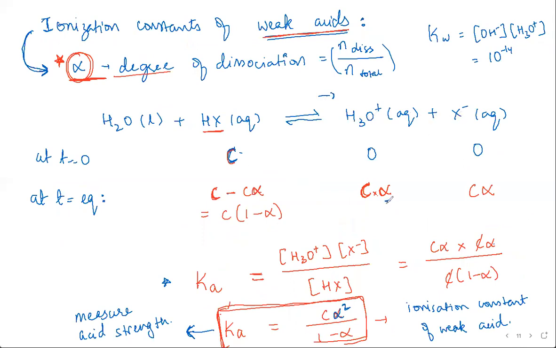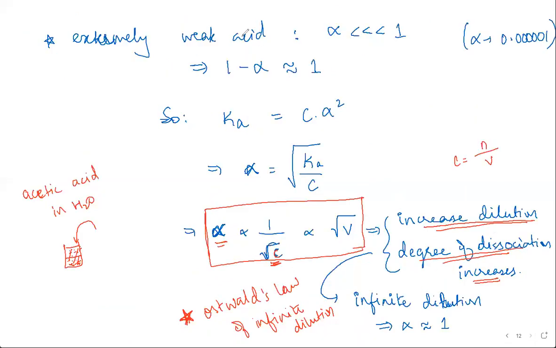So the value of alpha is also going to be very, very small, which is why we say 1 minus alpha is approximately equal to 1. 1 minus a very small, almost negligible value is approximately 1. So Ka changes into this value. If you know Ka and want to find the degree of dissociation, you can rearrange it to get this formula. And if you know the degree of dissociation, you can find out what the original